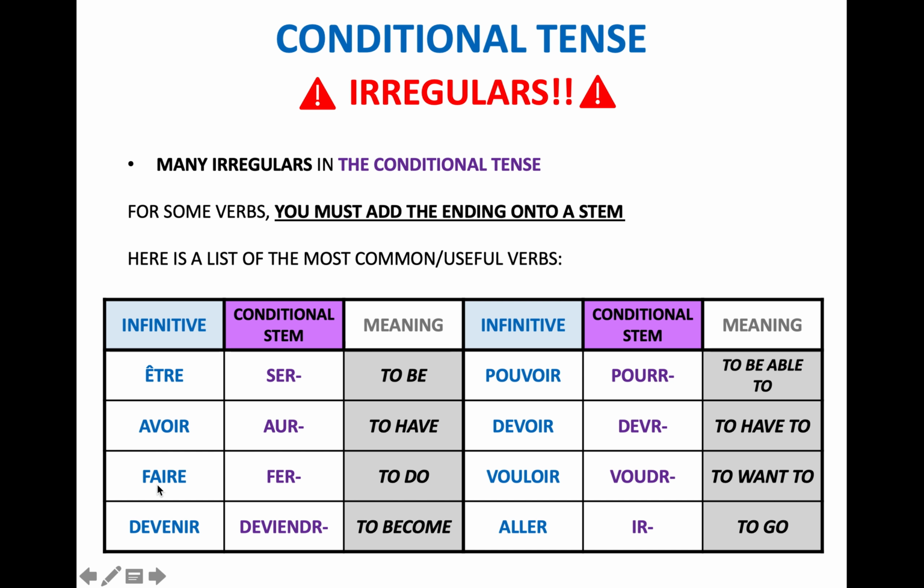Avoir becomes aur, faire becomes fer, devenir becomes deviendr, je deviendrais, pouvoir becomes pourr, devoir becomes devr, vouloir becomes voudr. You know this one. Je voudrais, add your AIS and your je at the front. I would like or I would want. And j'irais, I would go. Je at the front, AIS at the end.